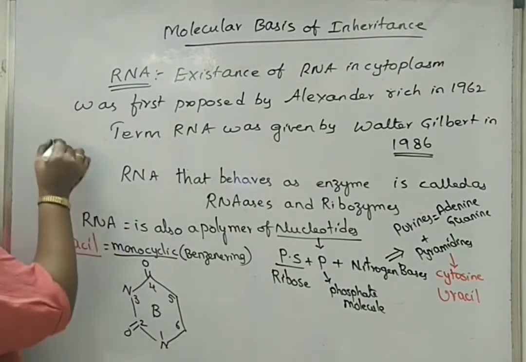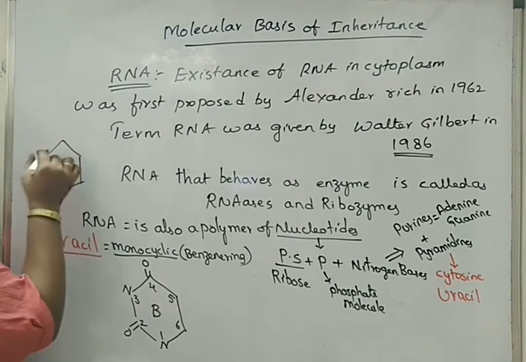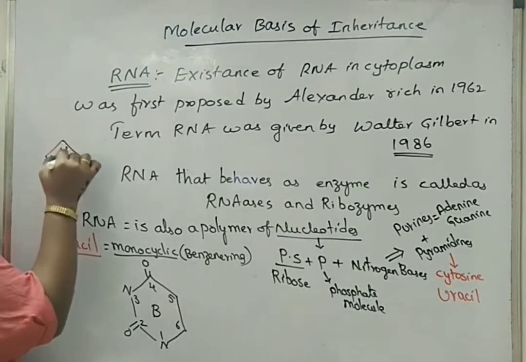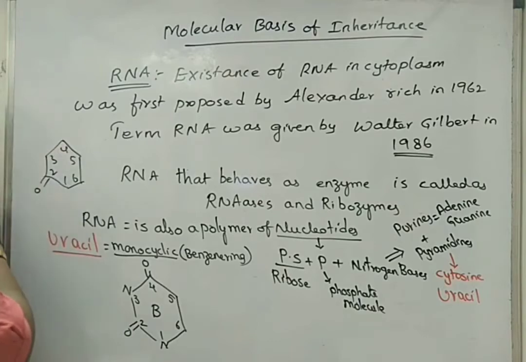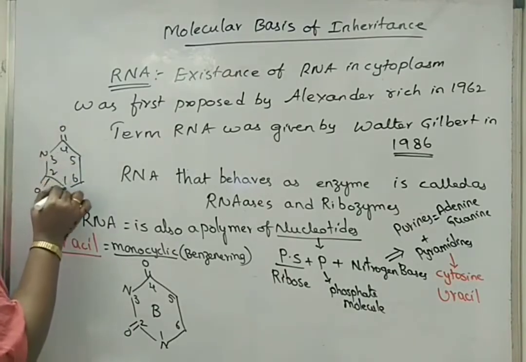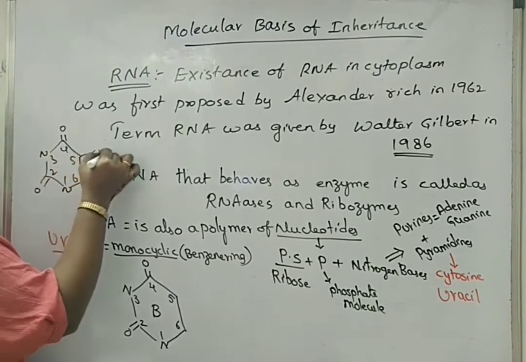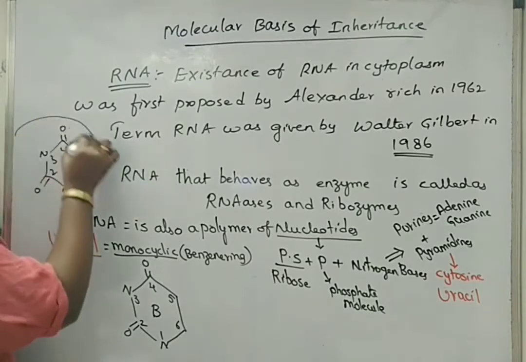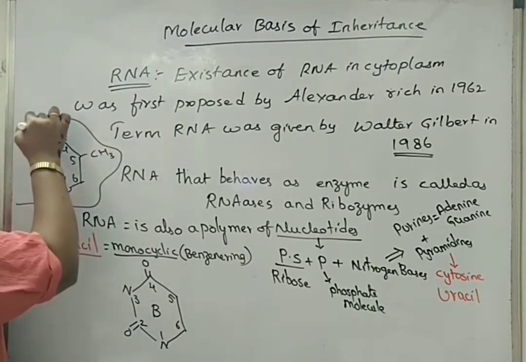We have seen thymine also has one ketone group at the second carbon position, another ketone group at the fourth carbon position, but an extra methyl group at the fifth carbon position. This we have seen in case of thymine in DNA.